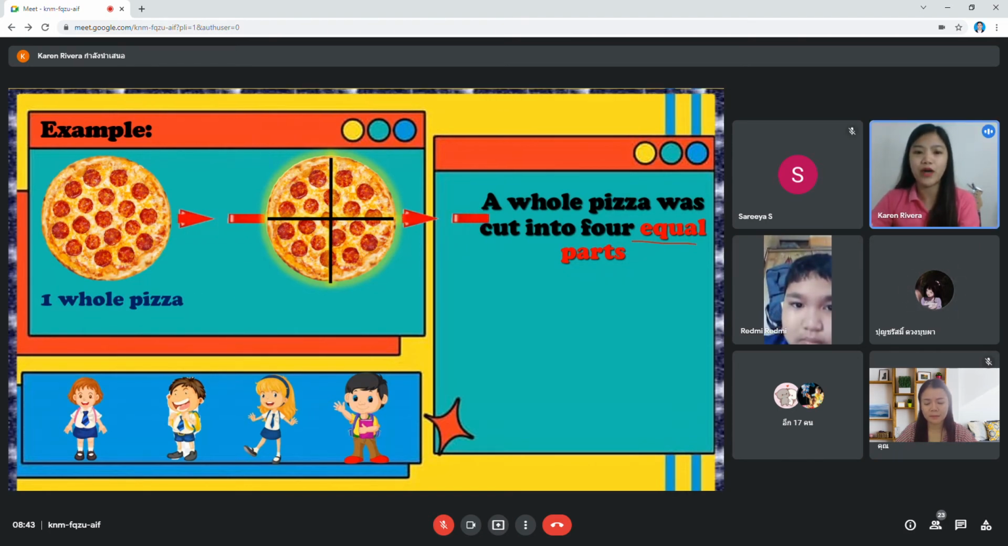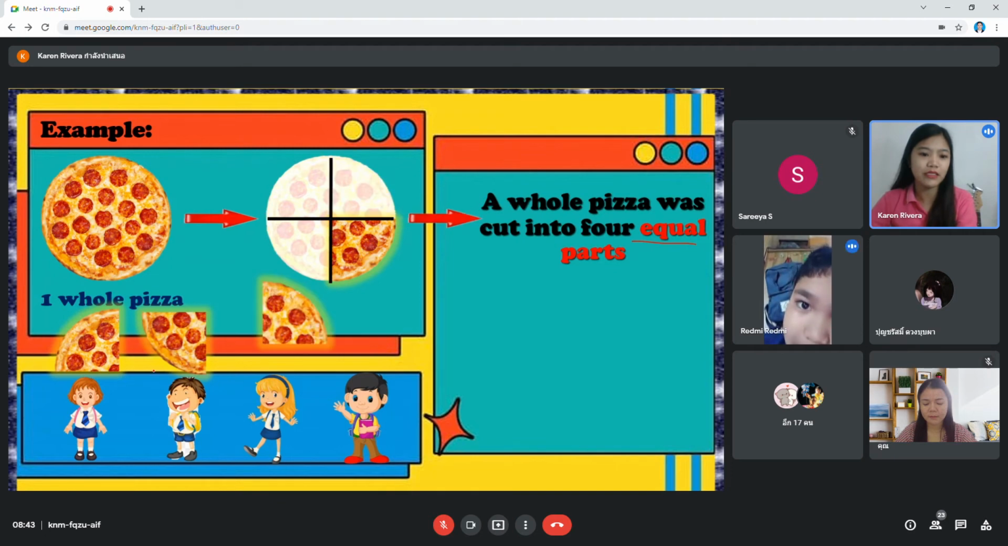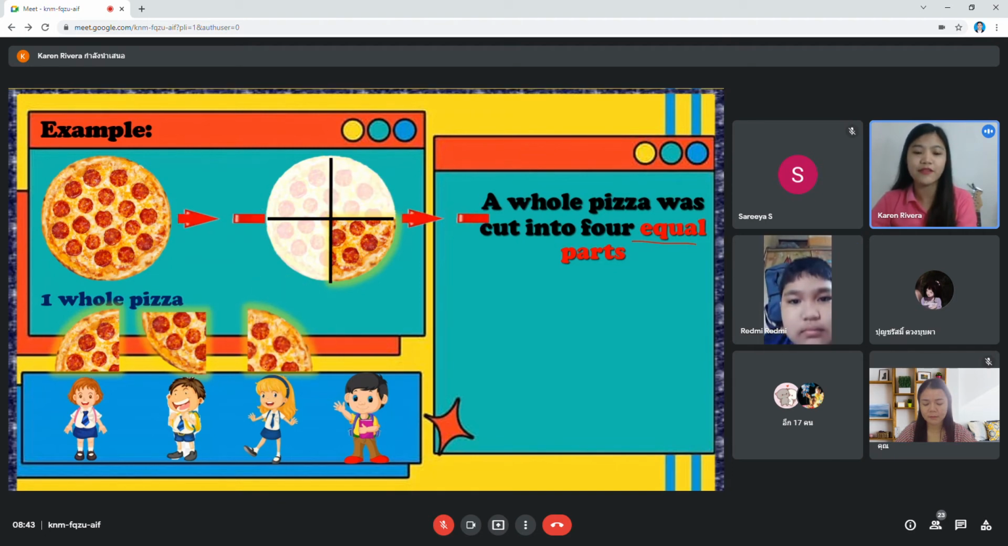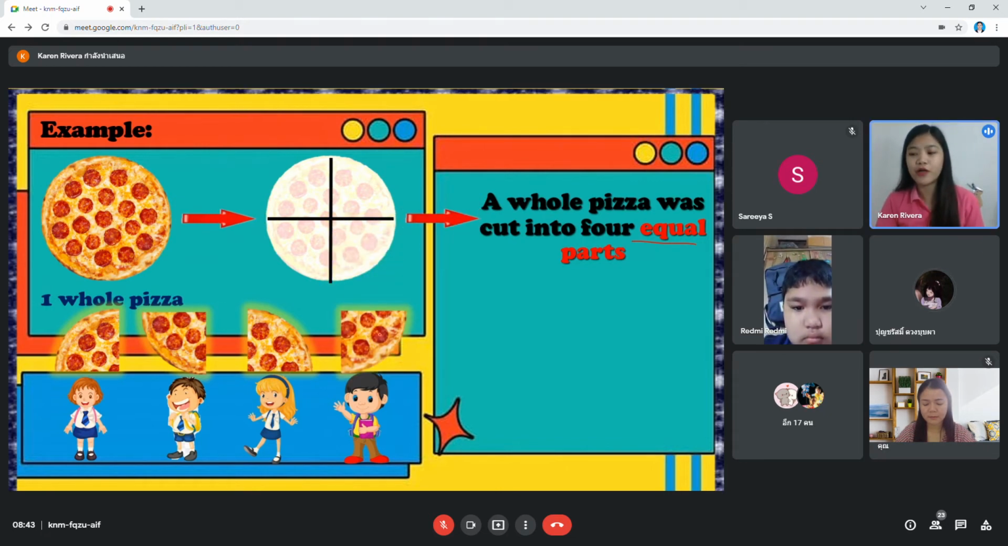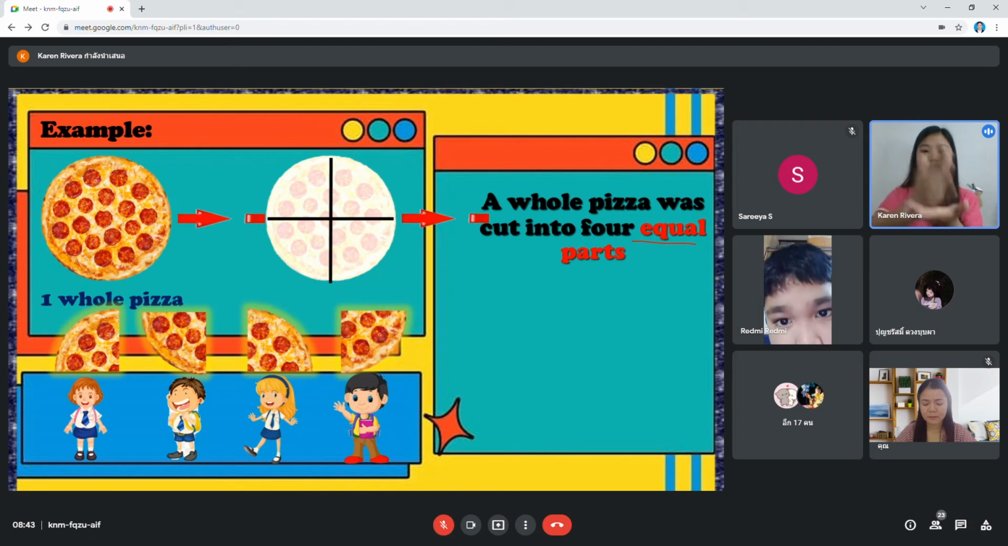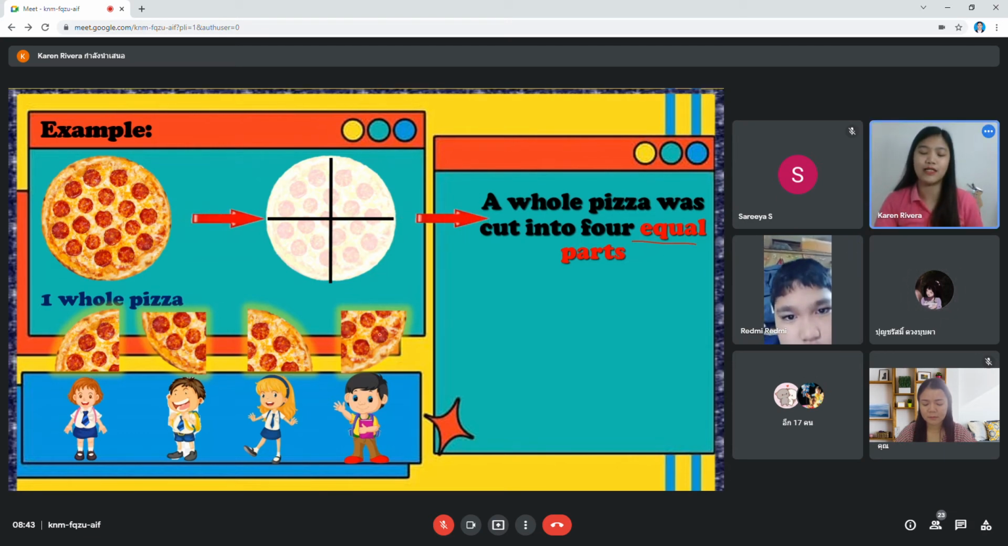Now, one part will be given to student 1, and the other one is for student 2. The other part is for student 3, and the last part is for student 4. So, we will make sure that when we cut, it is always equal.